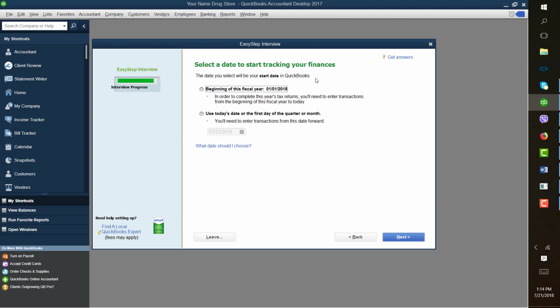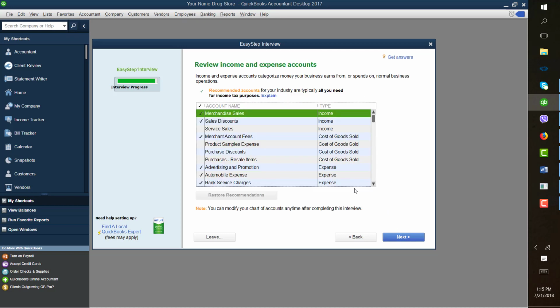We will use today's date, but you will select January 1st of last year. So click that box and select January 1st of last year. This way, when it ends on December 31 of last year, then you will see the closing process again. And then click next. Review the income and expense accounts.